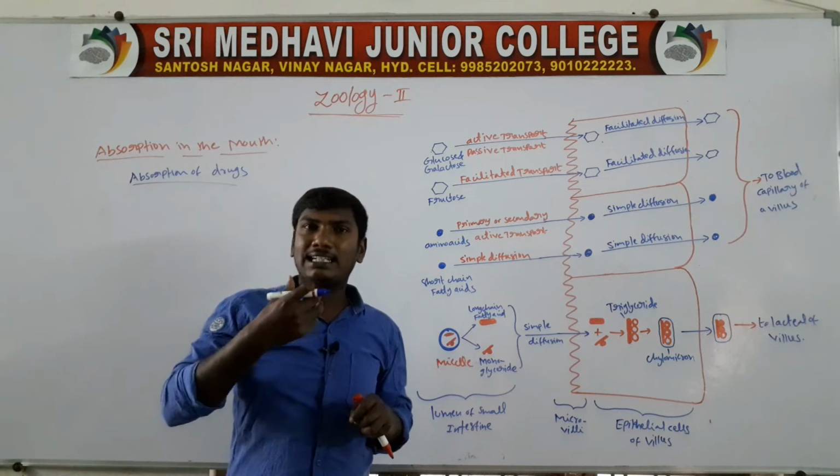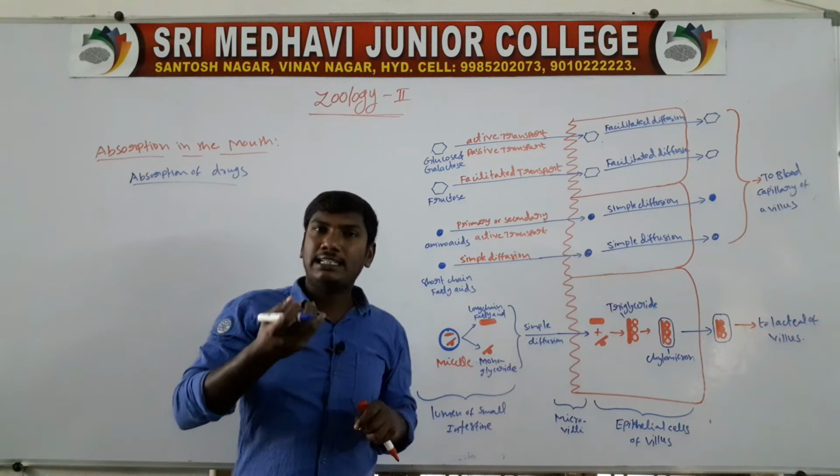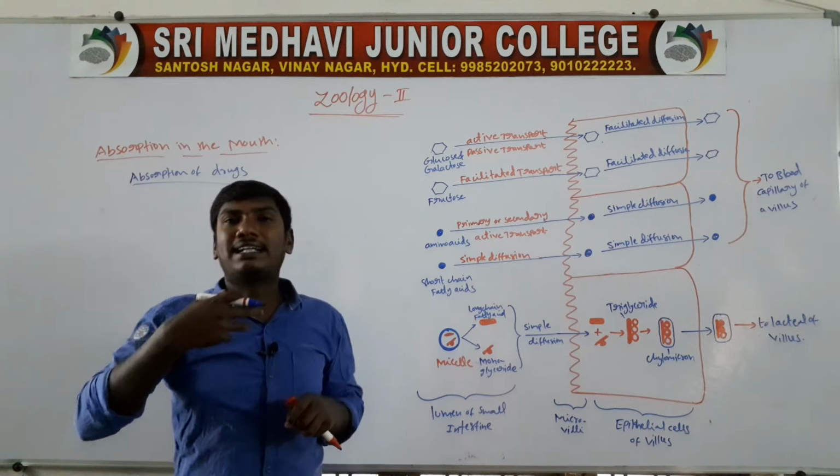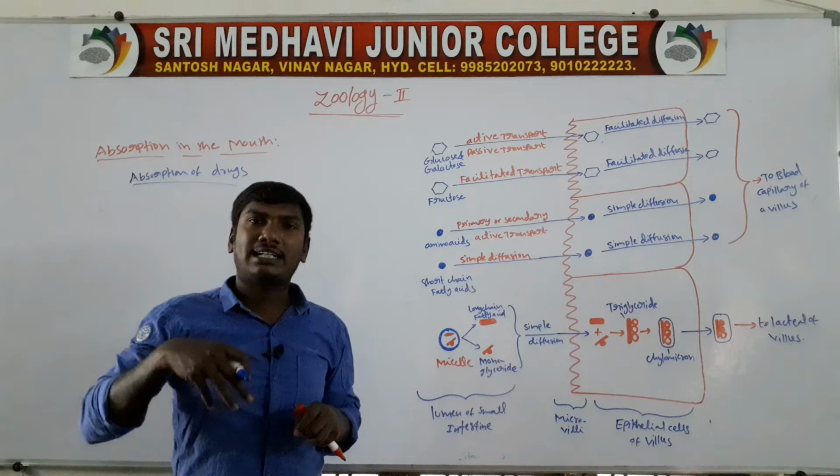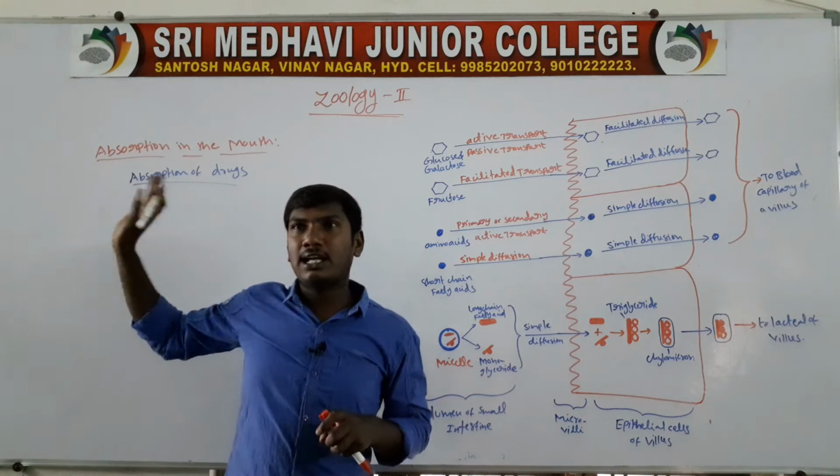In the mouth, some drugs are absorbed through the lining of these blood capillaries below the tongue. So this is absorption in the mouth.